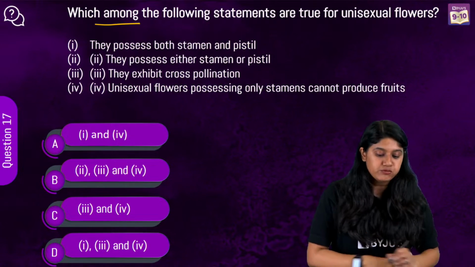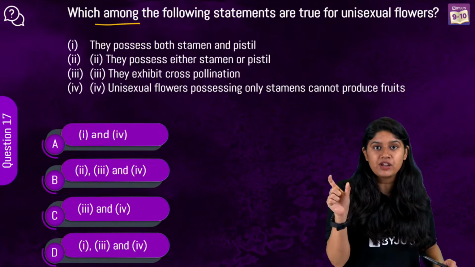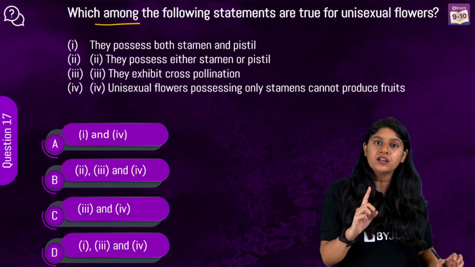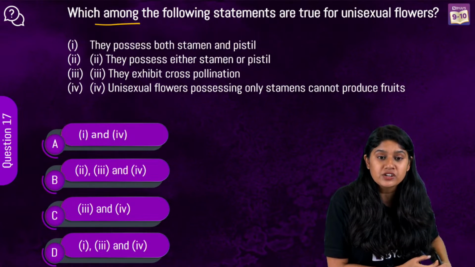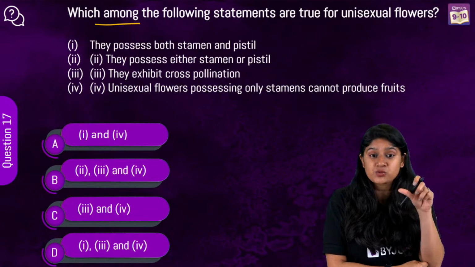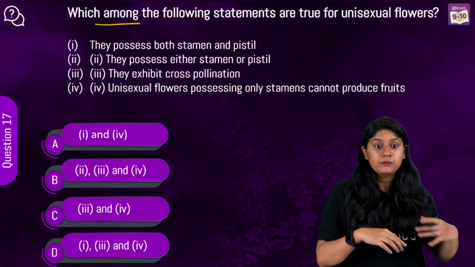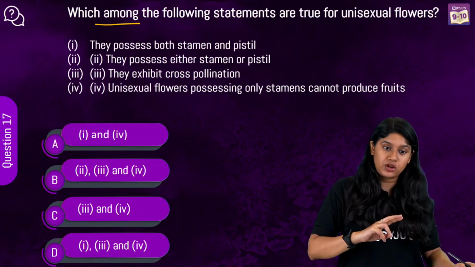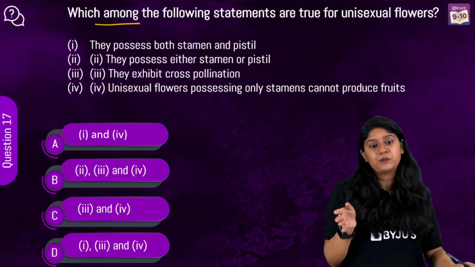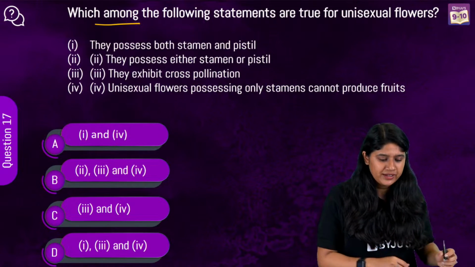Which among the following statements are true for unisexual flowers? Unisexual flowers are those that have just one, either the male reproductive part or the female reproductive part. Krishna, you are asking what is the difference between unisexual and bisexual? A unisexual flower will have just one reproductive organ, be it male or female. A bisexual flower will have both, the male and the female reproductive parts.